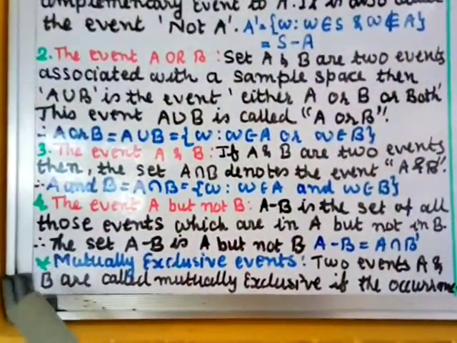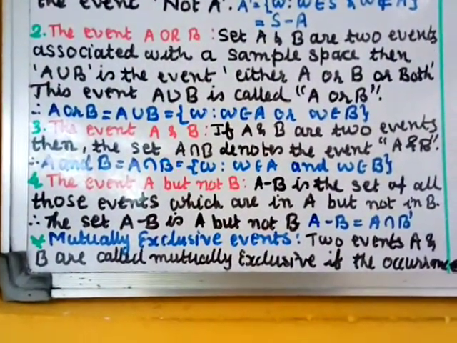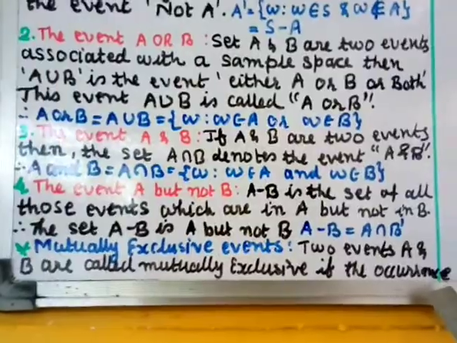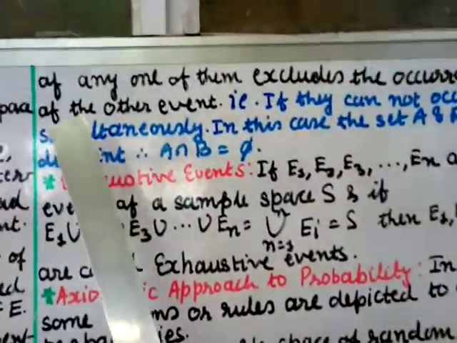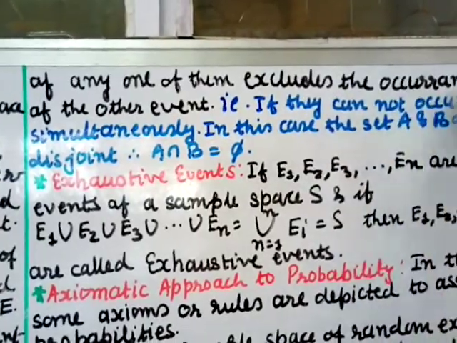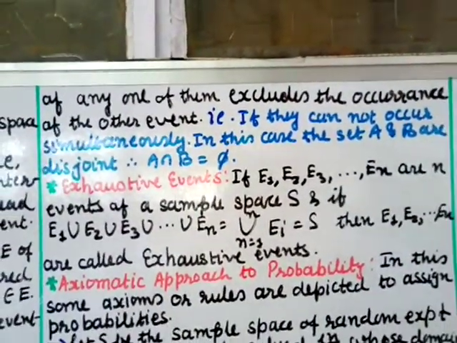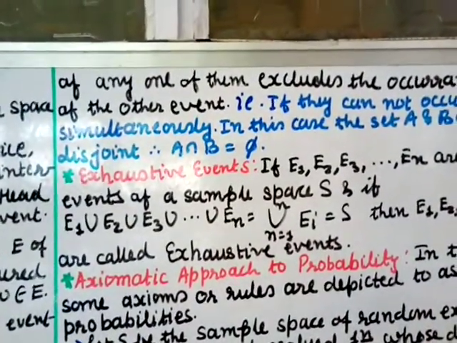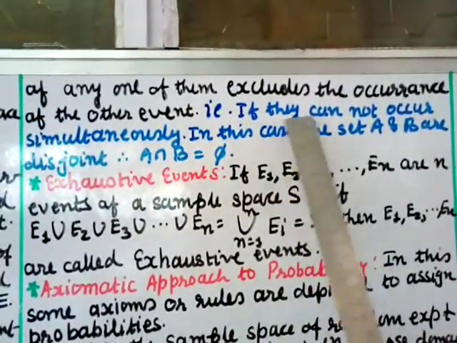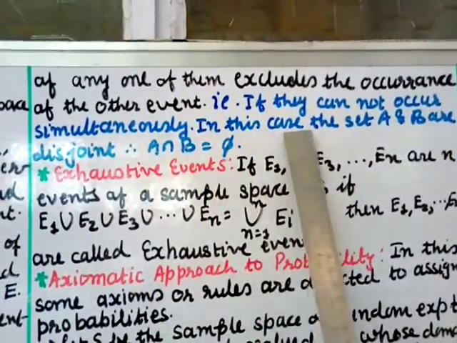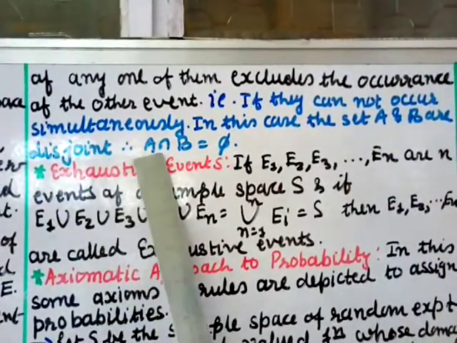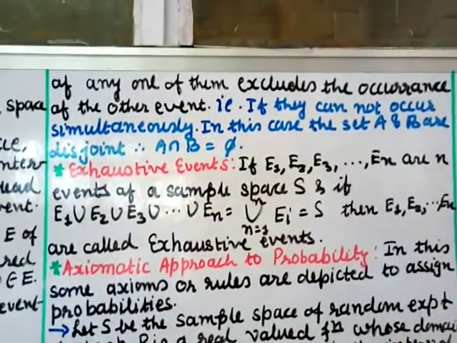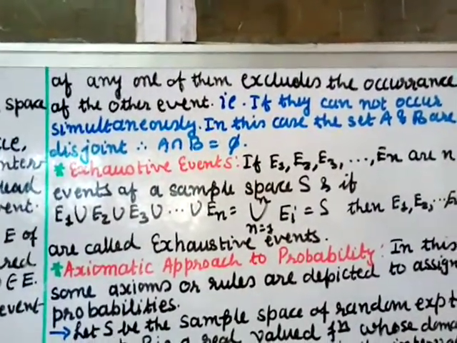Now next you have mutually exclusive events. Two events A and B are called mutually exclusive if the occurrence of any one of them excludes the occurrence of the other event. So the occurrence of one will exclude the occurrence of the other. Then we call those mutually exclusive events. That is, if they cannot occur simultaneously, in this case the sets A and B are disjoint, that is A intersection B equals phi. So if two events are mutually exclusive, then you can say that A intersection B equals phi.